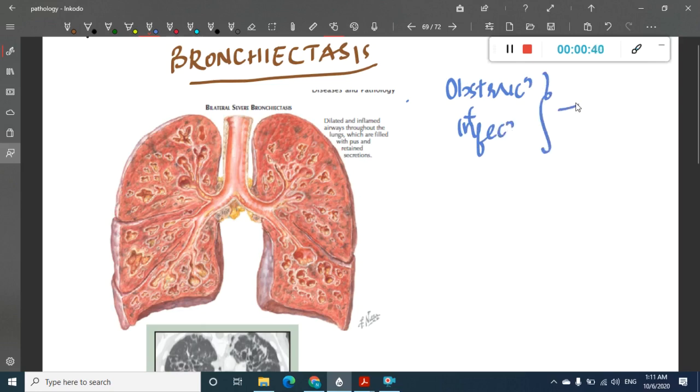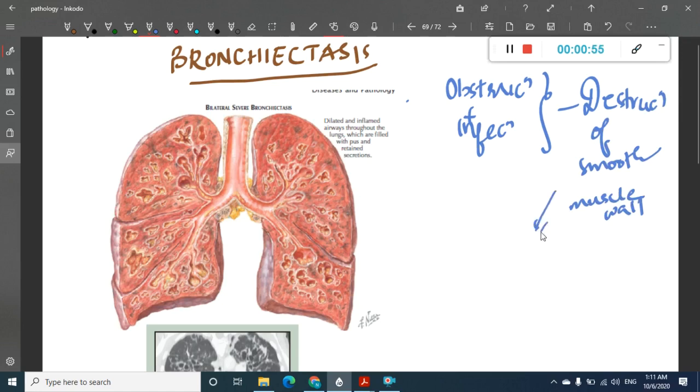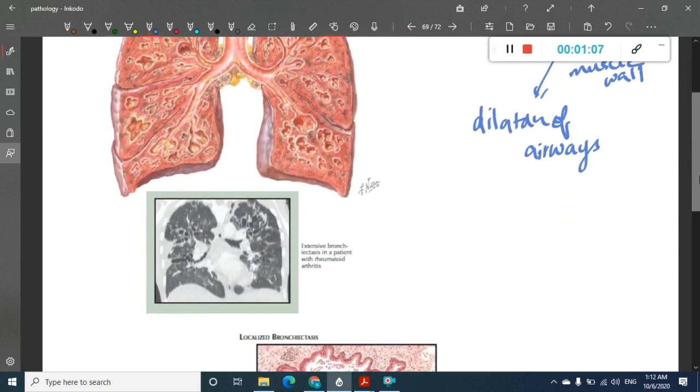Because of obstruction and infection, this leads to the destruction of the smooth muscle wall. Because of this destruction of the smooth muscle wall, this leads to dilatation of airways. This is the important thing which occurs in bronchiectasis. There are many syndromes and many things associated with bronchiectasis, which we will see in a minute.